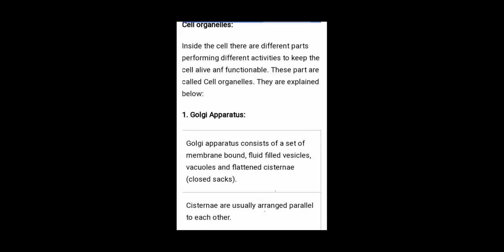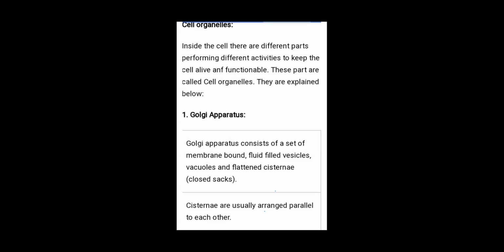First is the cell organelles. Inside the cell, there are different parts performing different activities to keep the cell alive and functional. It means when these parts are active and perform their functions properly, then our cell is alive and functional. These parts present inside the cell are called the cell organelles.